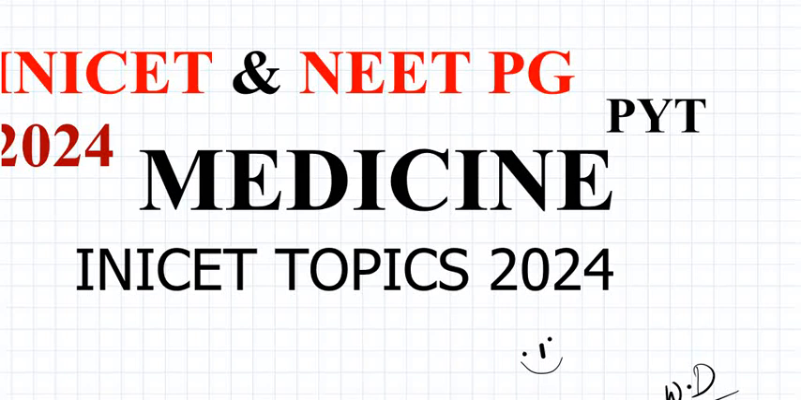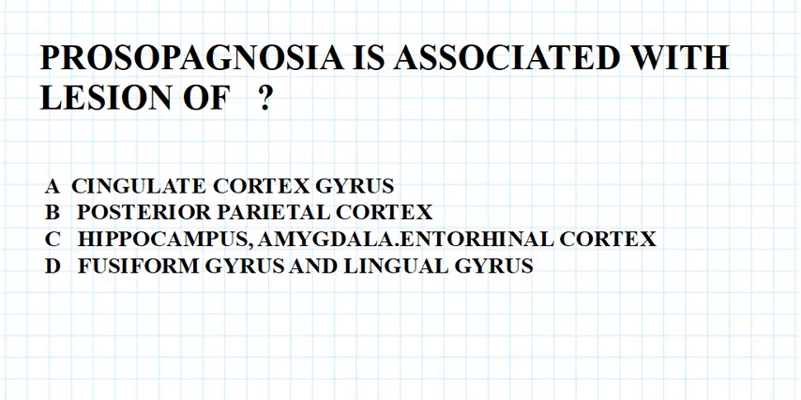One of the doctors has asked me what is meant by this term, so I want to discuss an MCQ on it. Prosopagnosia is associated with a lesion of which one? Cingulate cortex gyrus, posterior parietal cortex, hippocampus, amygdala and entorhinal cortex, or fusiform gyrus and lingual gyrus.